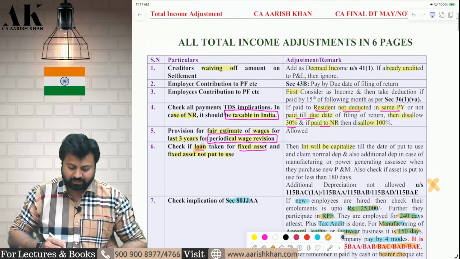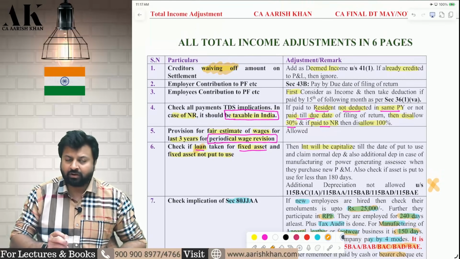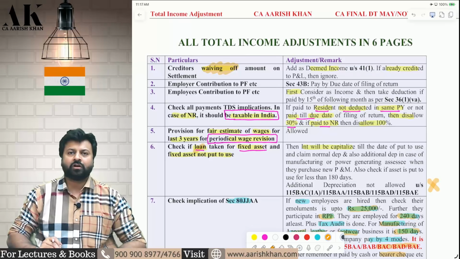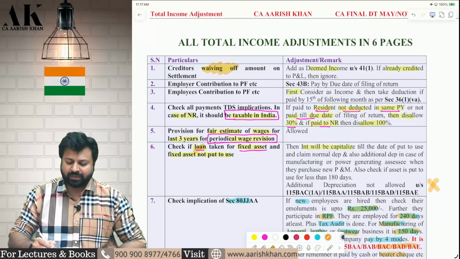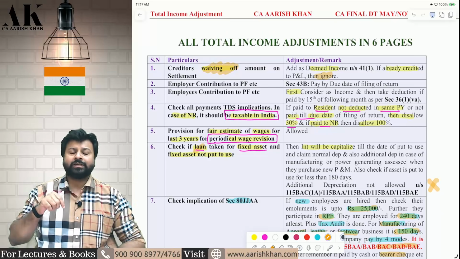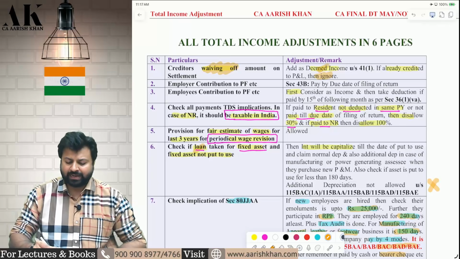The very first adjustment over here is the creditor waiving off your amount. If the creditor is waiving off your amount, it is deemed income under section 41(1). Therefore, it should be chargeable to PGBP. So if it is already credited to P&L, then ignore. If it is not credited to P&L, then add back and write that it is deemed income.